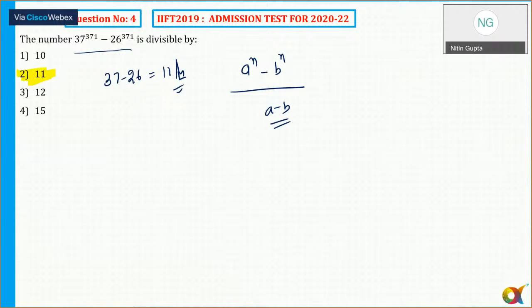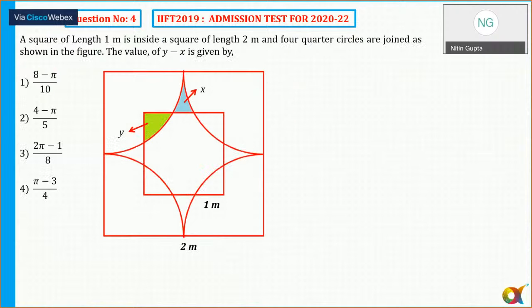So let's move to question number 5. Very interesting question. I'll tell you how I have tried to. A square of length 1 meter is inside a square of length 2 meter, and 4 quarter circles are joined as shown in the figure.